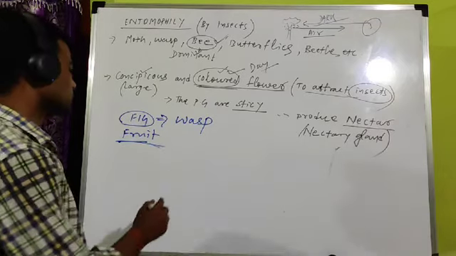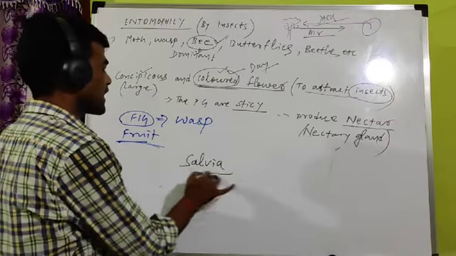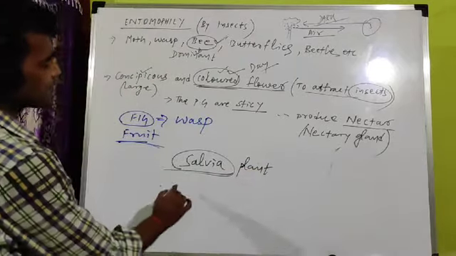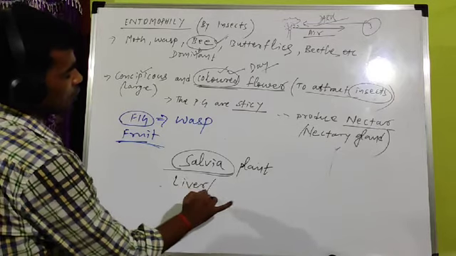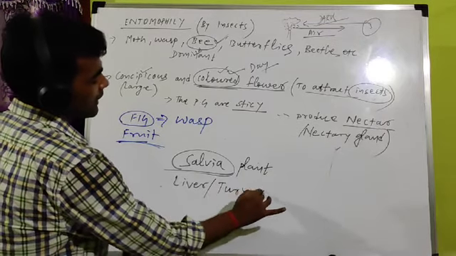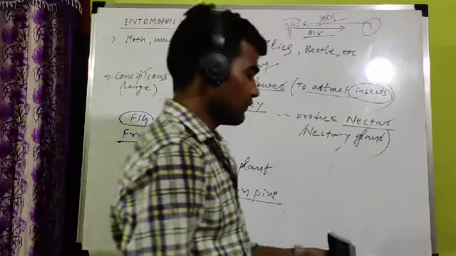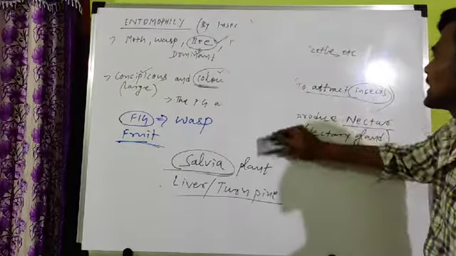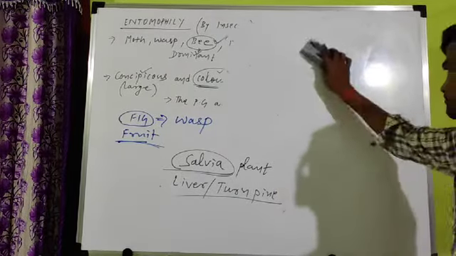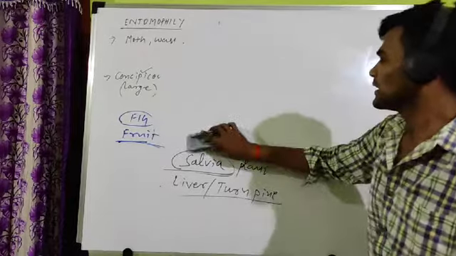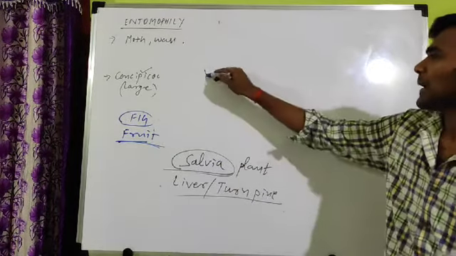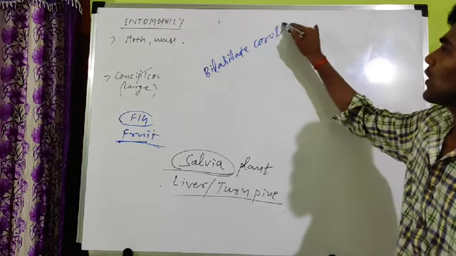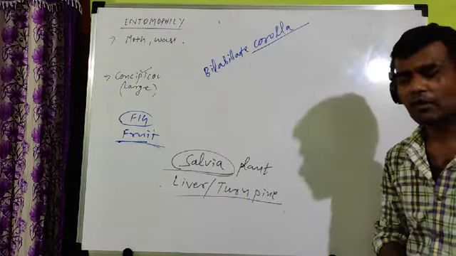Another is salvia. Salvia is a plant. In case of the salvia plant, a special mechanism is found known as the lever or turnpike mechanism. What is the lever or turnpike mechanism? It is not important, only I am telling you, you can refer anytime. In case of the salvia plant, there is a bilabiate corolla. What is corolla? Already we have discussed: after calyx, the second part of the flower is called corolla.